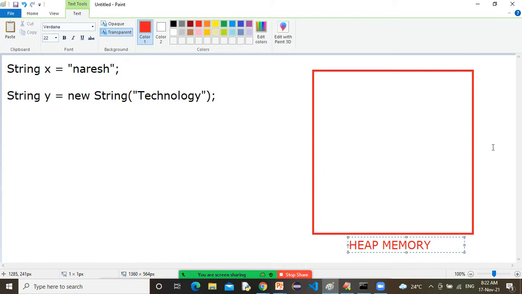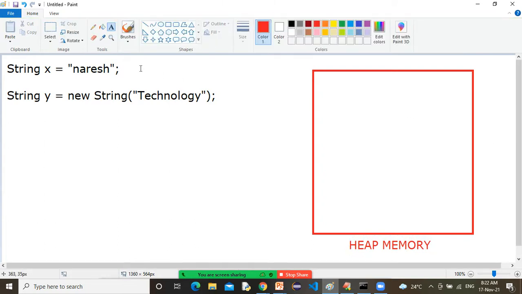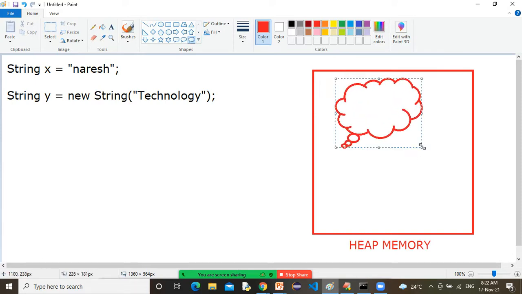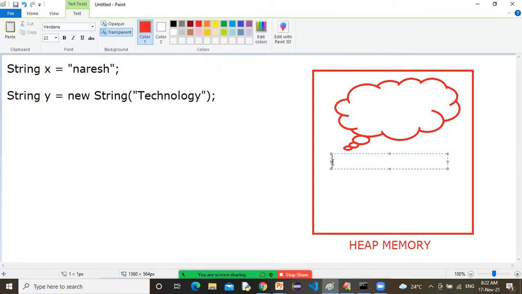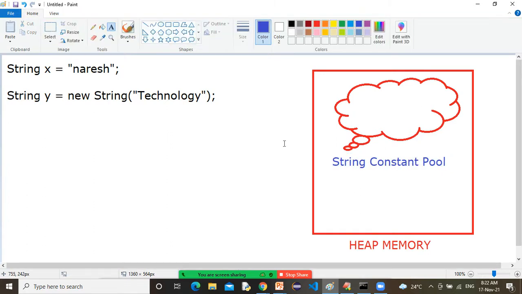Inside this heap memory, we have a string constant pool.